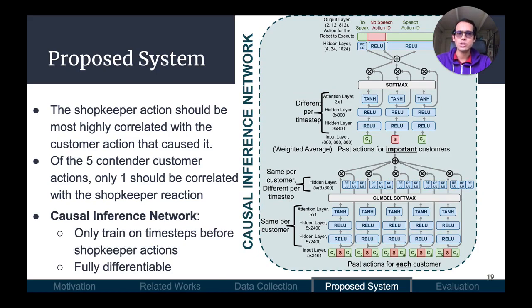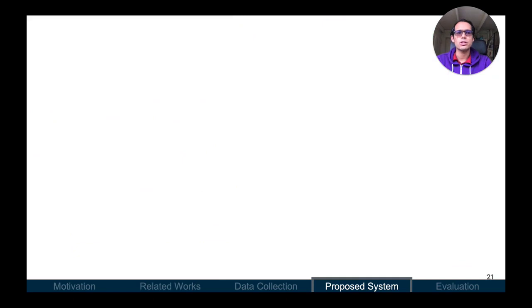The causal inference network is only trained on the 5 contender actions at the time steps before the shopkeeper acts. It is similar to the combination of the interaction and attention networks, except we make it fully differentiable by replacing the argmax and filter with the differentiable gumbel softmax. This allows us to train it end-to-end. After training this network, the outputs of the gumbel softmax layer are used to create the labels for the attention network.